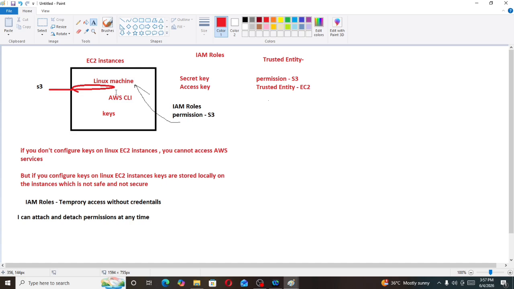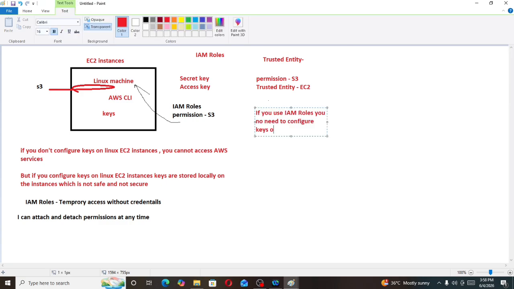If you use IAM roles, you no need to configure keys on the machine. Now we will see some important points as per the interviewer. The interviewer can ask you: if you use IAM roles, there is no need to configure keys on the machine. The interviewer may ask you these questions.